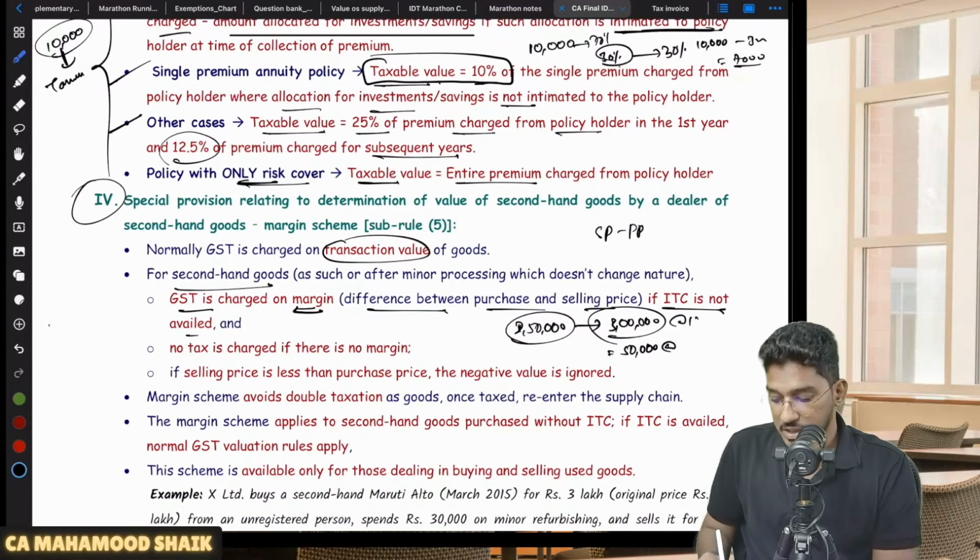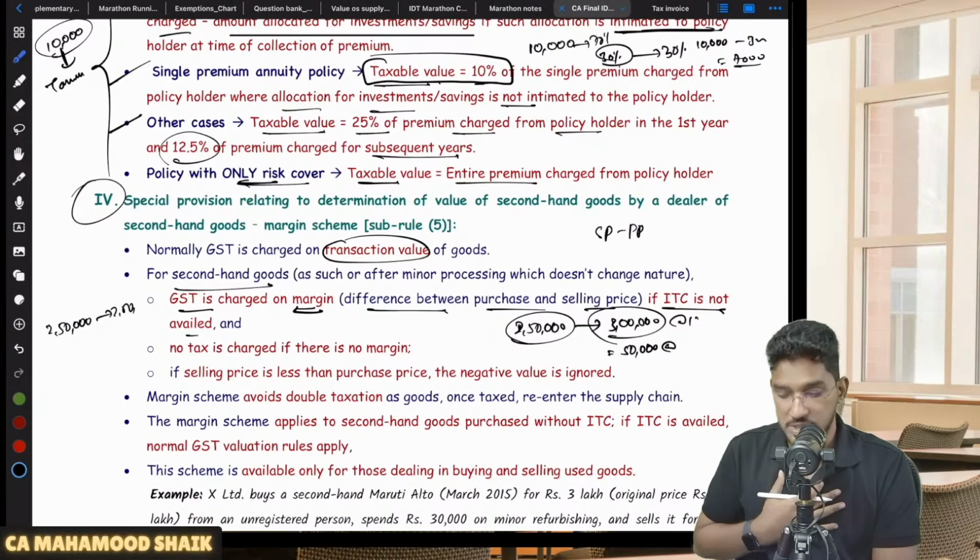Sir, what if there is no margin? Let us say, for example, I purchased it for 2,50,000. I am also selling it for 2,50,000 only. Sir, no margin is there. No requirement to pay any GST.